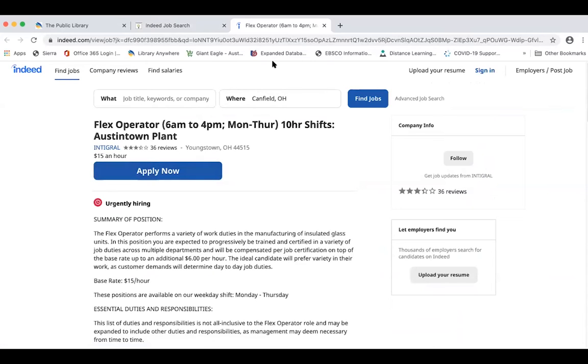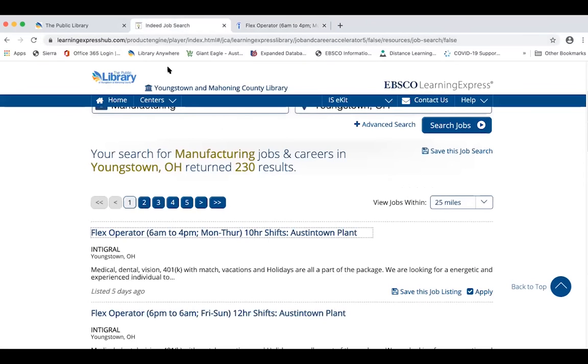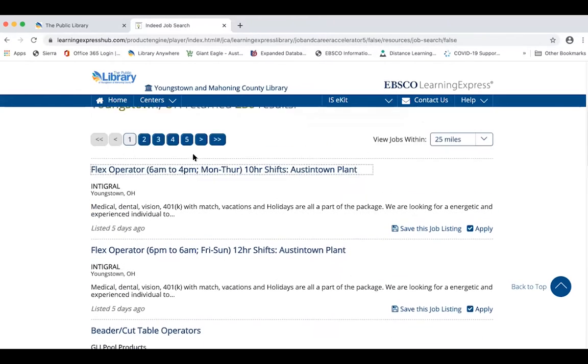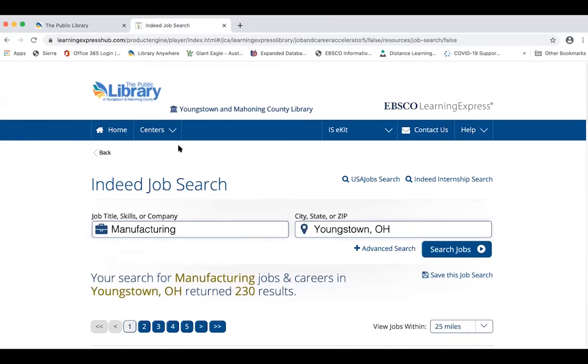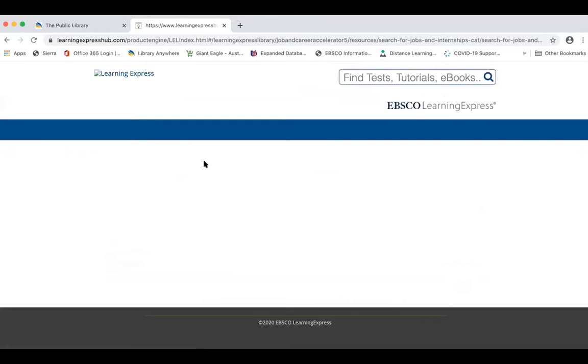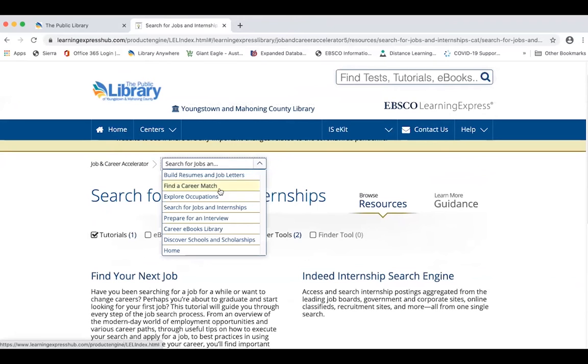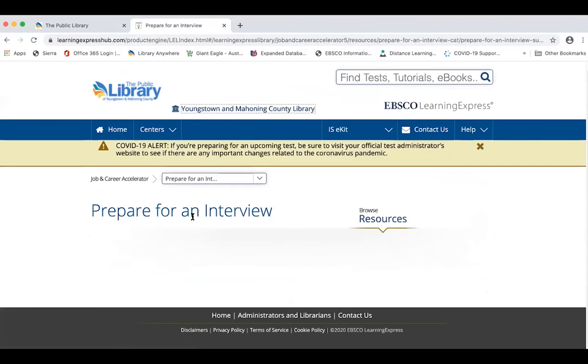I can just click the little X to close out from this one. And I would be back at the library's Indeed job board website so that I could look up another one of the job titles that came up. So I'll click back from there. And from the job search part, we'll go down to preparing for an interview.